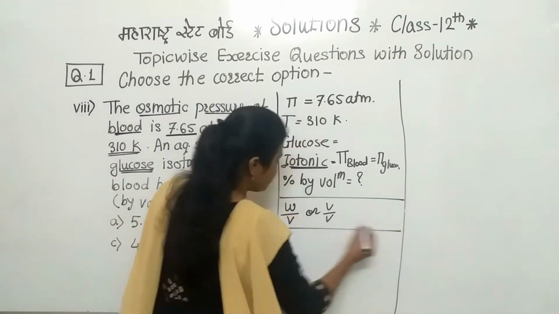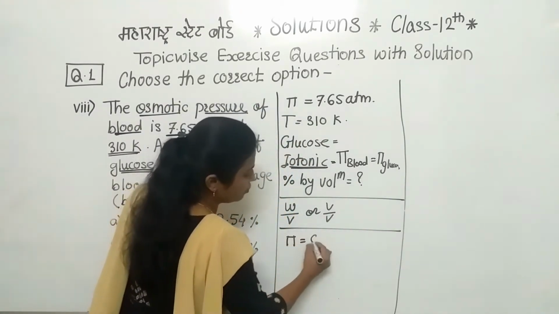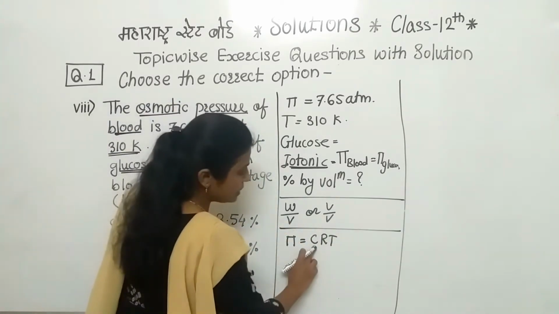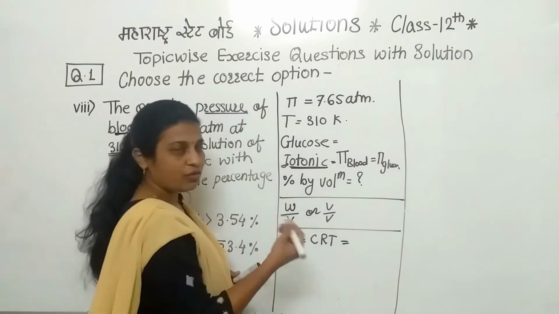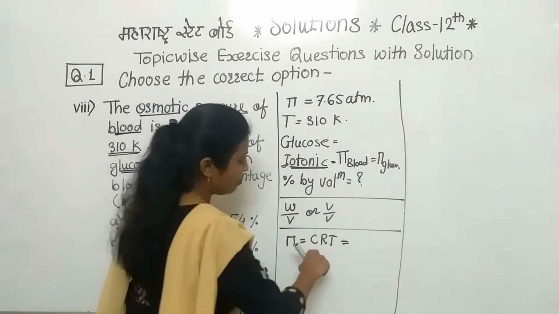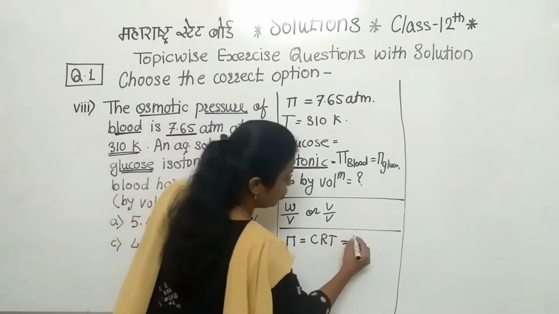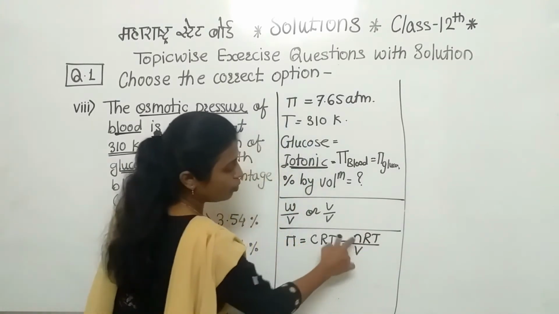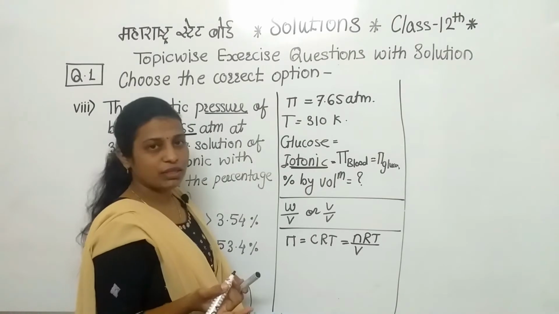Now see here. Osmotic pressure is equal to CRT. This is the well-known formula. C is nothing but n by V, which we have taken when writing that equation, so pi equals nRT divided by V. What is meant by n? n is the number of moles.